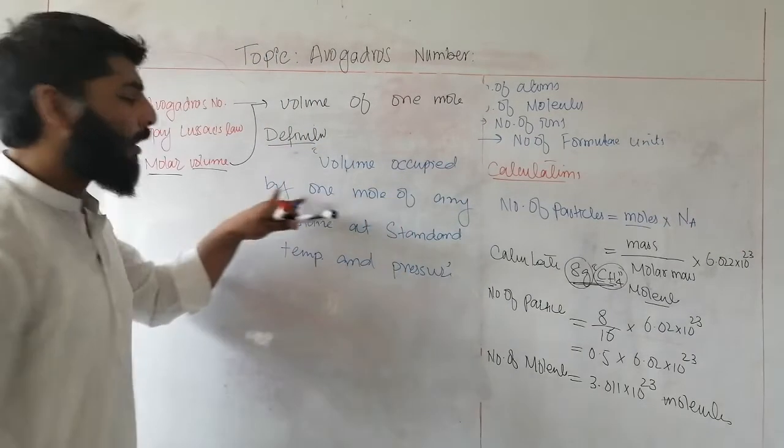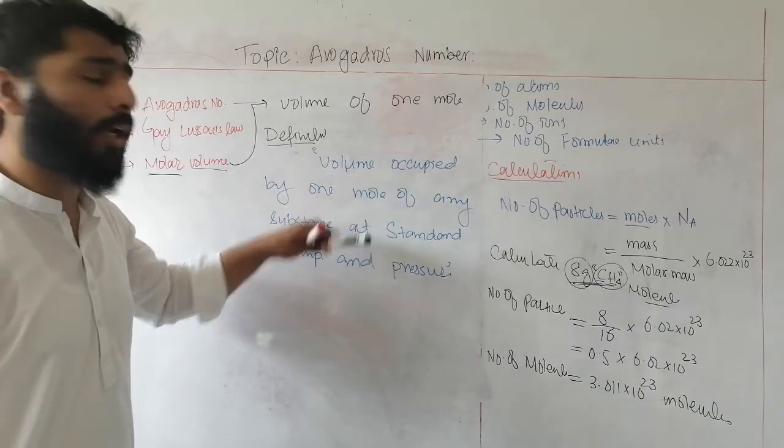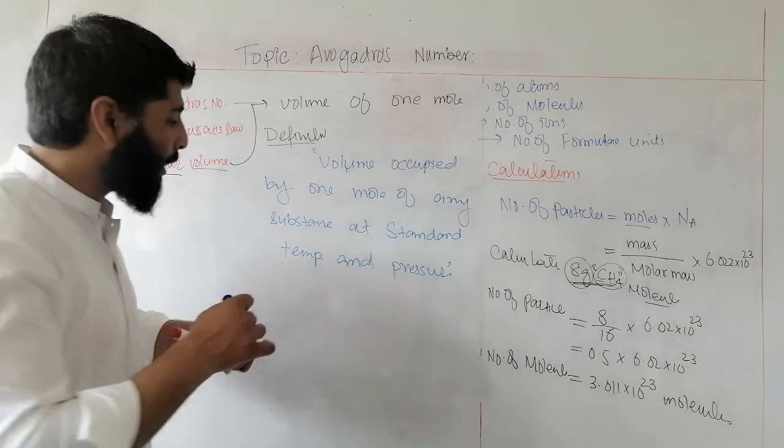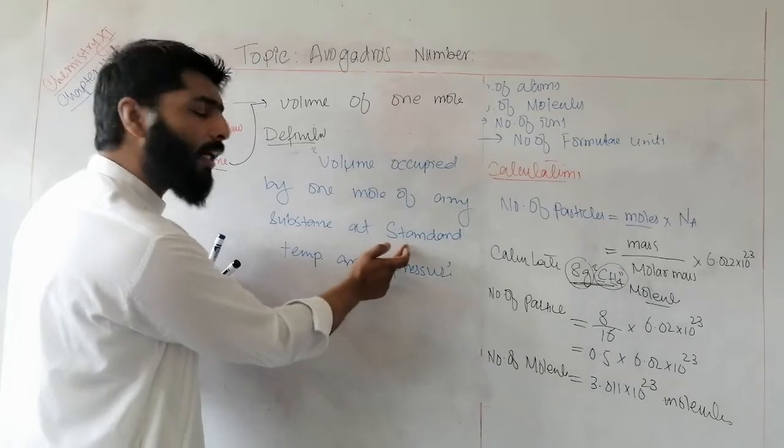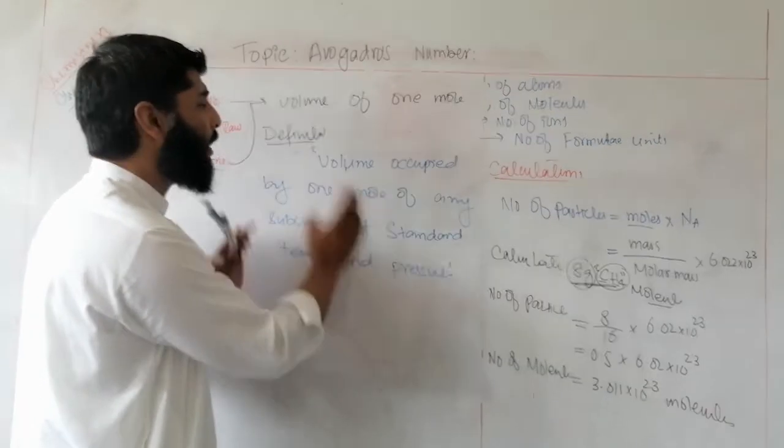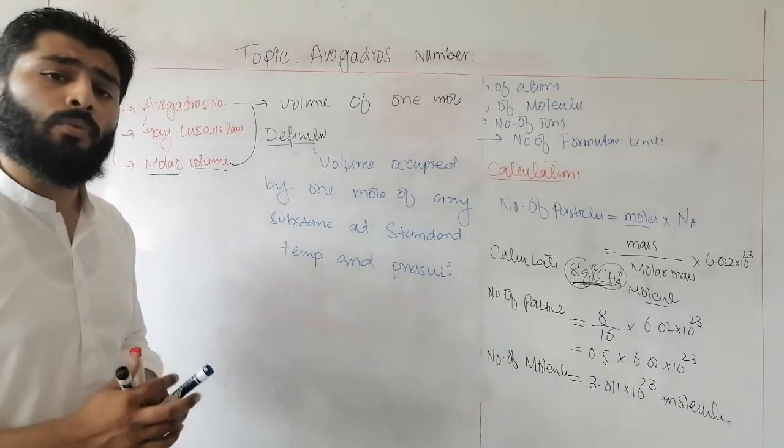Volume occupied by 1 mole of any substance at STP, standard conditions for temperature and pressure, is known as molar volume.